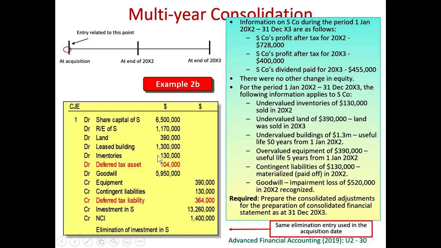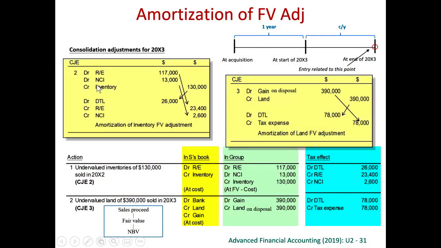So now when you eliminate this inventory, we have to eliminate the relevant deferred tax liability. Therefore, when we credit the inventory, we debit away the deferred tax liability that we have created for this adjustment. 20% tax rate, 20% tax rate for retained earnings, 20% tax rate for the NCI. So this is to adjust for the deferred tax implication.